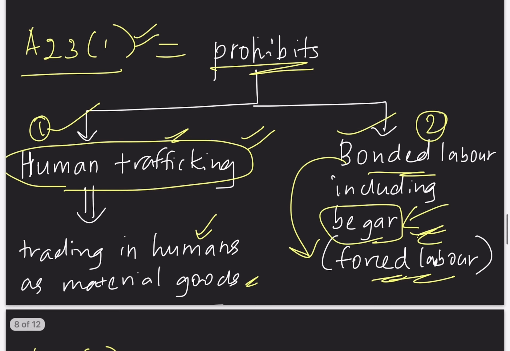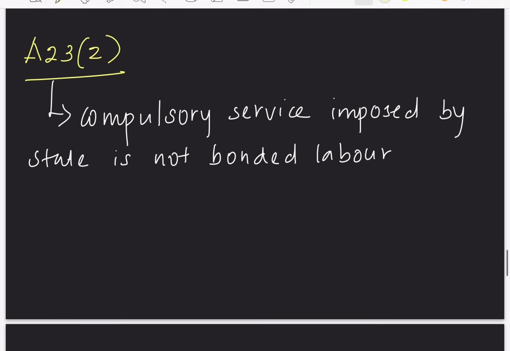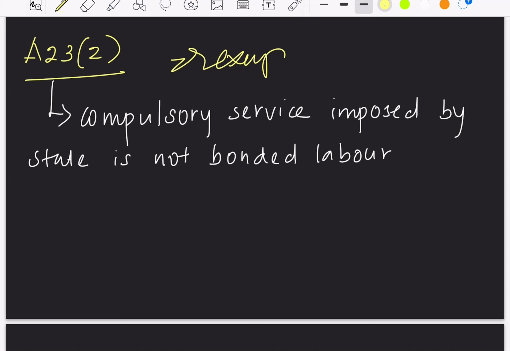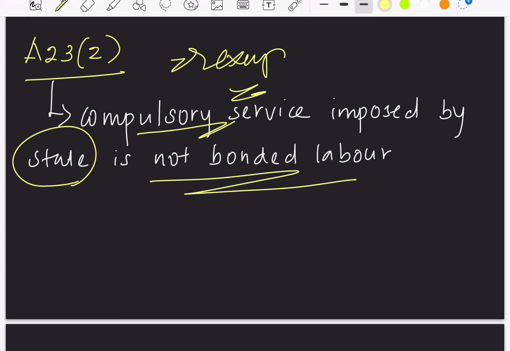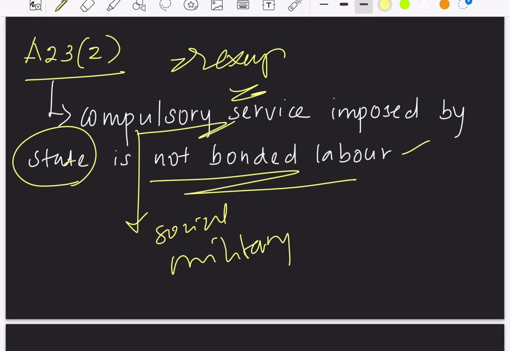Next we have Article 23 clause 2. Article 23 clause 2 is giving an exception. That is, if a state is imposing any compulsory service, yes it is compulsion, but still it is not considered as a bonded labor. Article 23 clause 2 simply says compulsory service imposed by state is not bonded labor. Compulsory service in the sense it can be any social service or any military service that the state imposes for which the state is not obligated to pay anything. So for all these compulsory services, it is not treated as bonded labor. So that is the exception to Article 23.